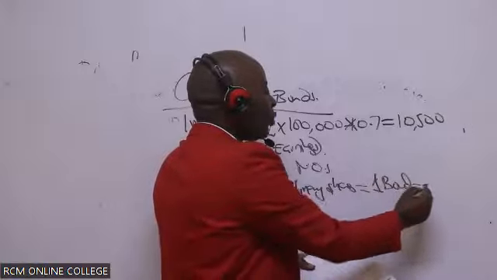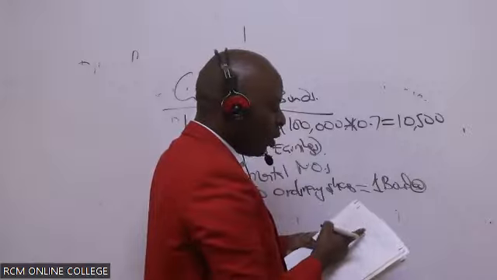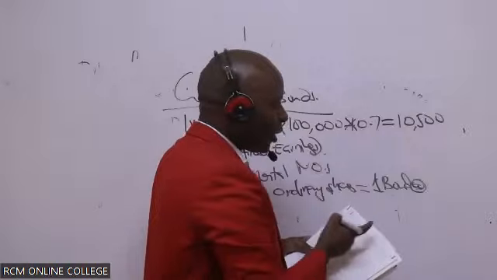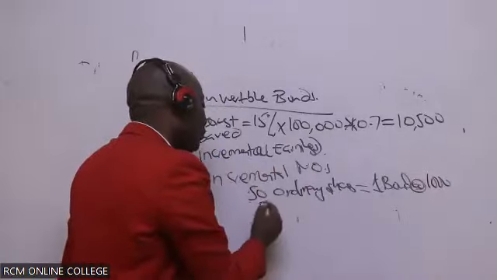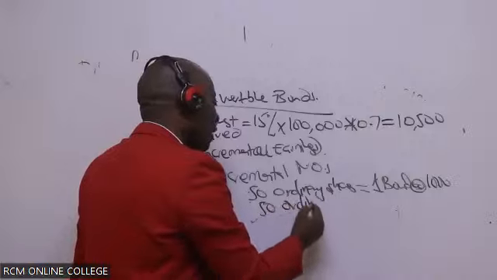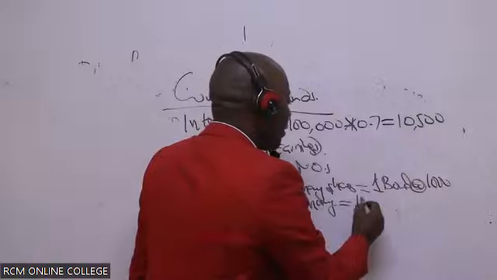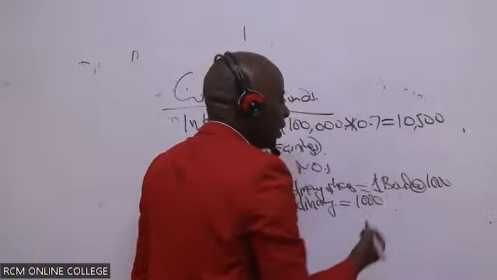And remember that 1 bond has got what par value? They have told us the par value is 1,000. So basically, we are saying that 50 ordinary shares will be equal to 1,000 shillings here.